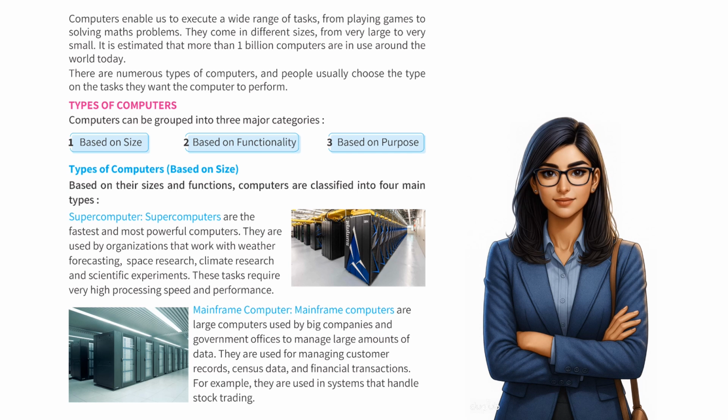Supercomputer. Supercomputers are the fastest and most powerful computers. They are used by organizations that work with weather forecasting, space research, climate research, and scientific experiments. These tasks require very high processing speed and performance. Mainframe computer. Mainframe computers are large computers used by big companies and government offices to manage large amounts of data. They are used for managing customer records, census data, and financial transactions. For example, they are used in systems that handle stock trading.